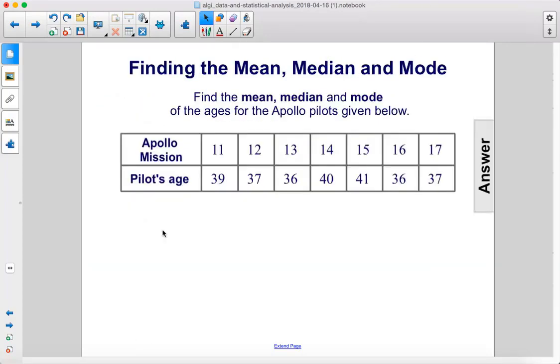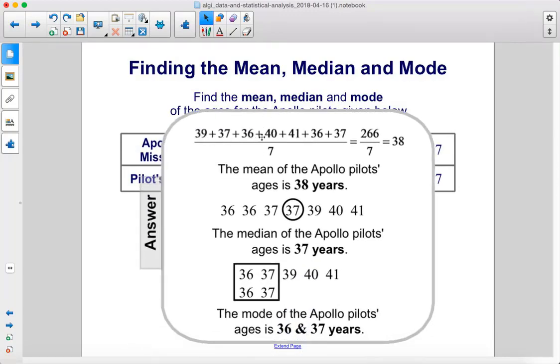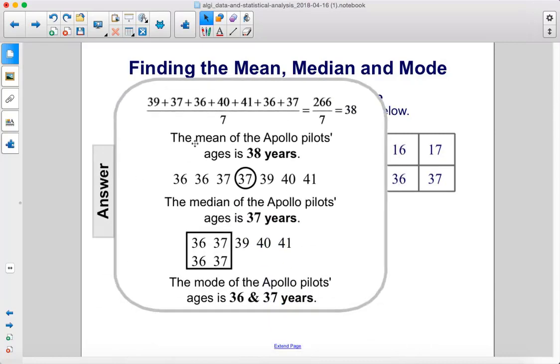Find the mean, median, and mode of the ages for the Apollo pilots given below. We have our missions and how old the pilots were in those missions. First we can take the average. We add up all the ages, and that's 266, and we divide by 7 because that's how many values there are, and we get 38. So the mean of the Apollo pilots' ages is 38. The median: if you write all of these in order from least to greatest, the median is 37. And we can see that the mode is 36 and 37 because those numbers show up in there twice each.